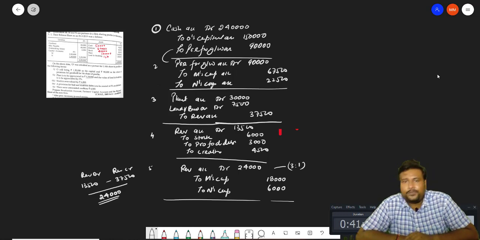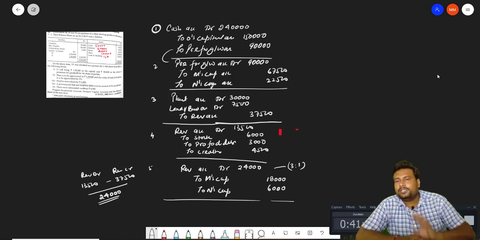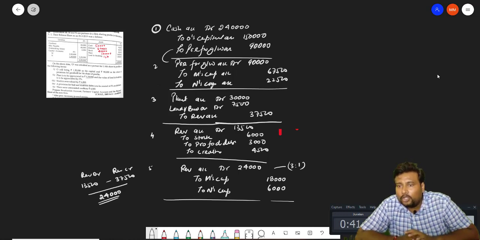If your revaluation debit total is more, then it will be a loss in the journal entry, and if the revaluation credit side is more, then it will be a profit. So if losses or profit are there, that will be distributed between old partners in the old ratio.